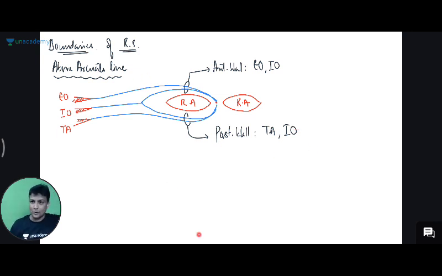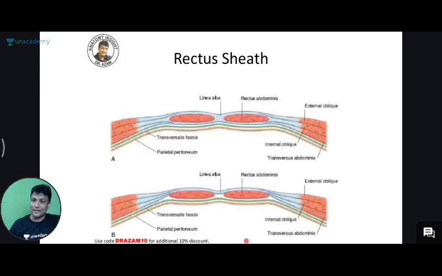If some people are not able to trust whether the sir is teaching correctly or not, look at this diagram, textbook diagram. Rectus abdominis muscle and rectus abdominis muscle. In the center, what do you have? Linea alba, and here this external oblique and this internal oblique, and then transversus abdominis. And then what is going to happen here? External oblique aponeurosis anteriorly, transversus abdominis posteriorly. Internal oblique will be dividing into two lamina. You can clearly see one anterior, one posterior. Wow, that is how the arrangement is present above the arcuate line. Yeah, arcuate line के ऊपर.